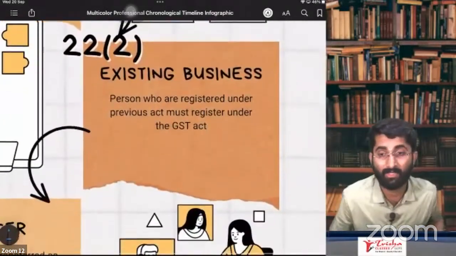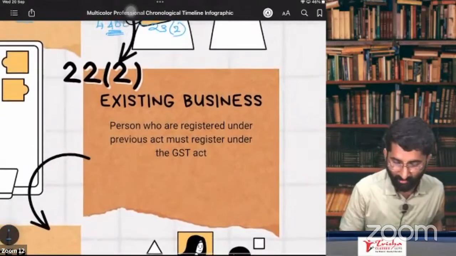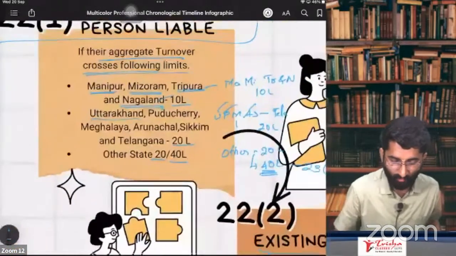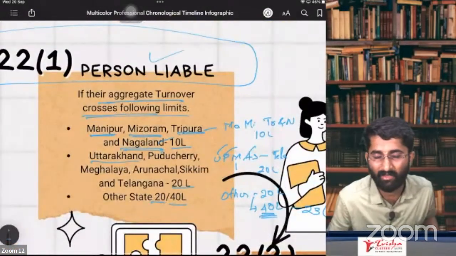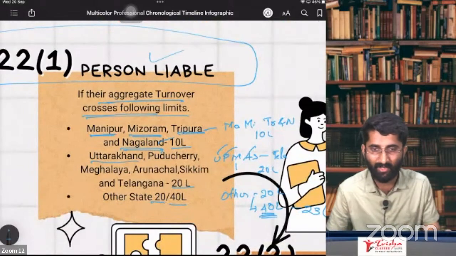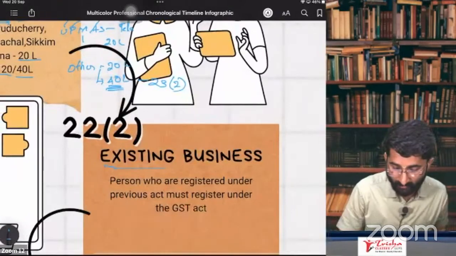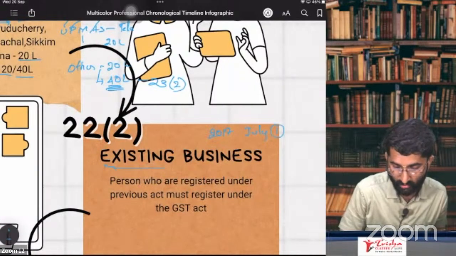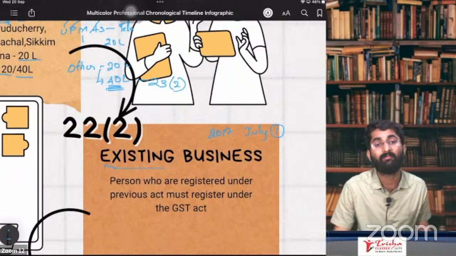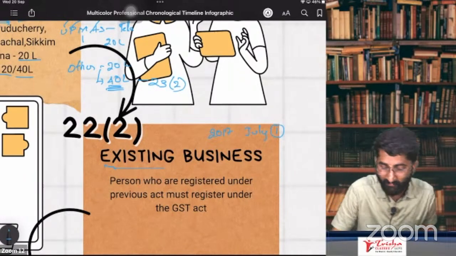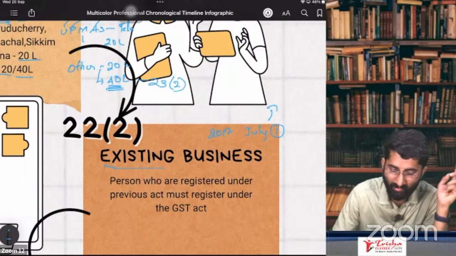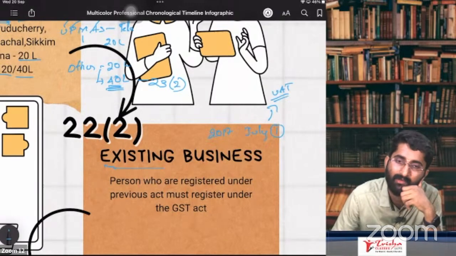Section 22, subsection 2. In case of existing business, where a person is liable if your turnover exceeds, then you are liable to take the registration. Sir, when GST came in 2017, July 1st, before that I was registered under VAT, no?